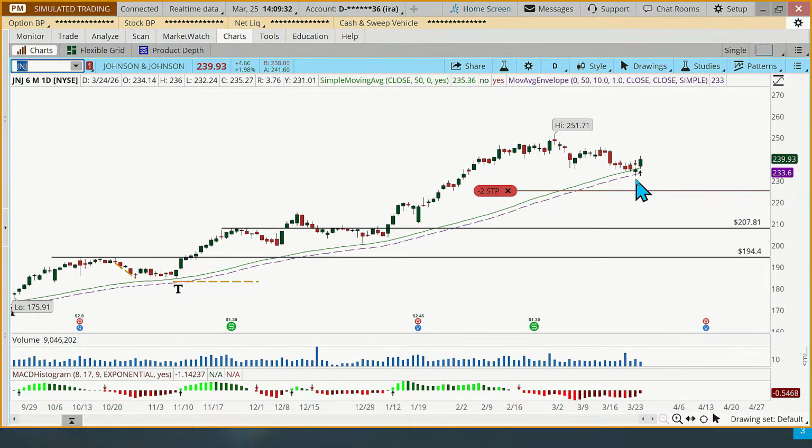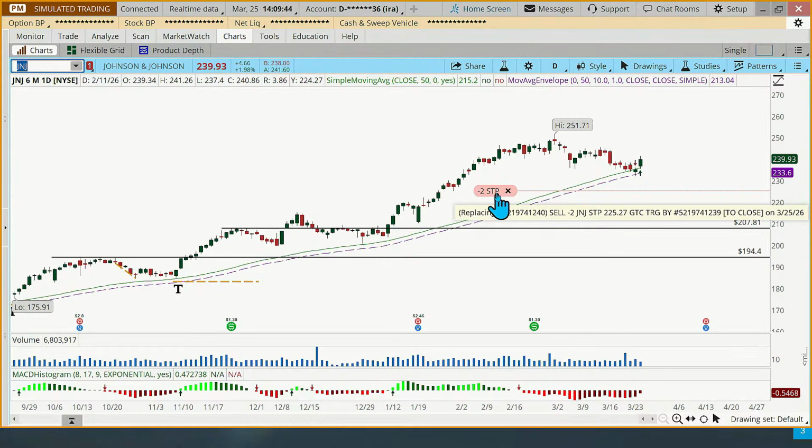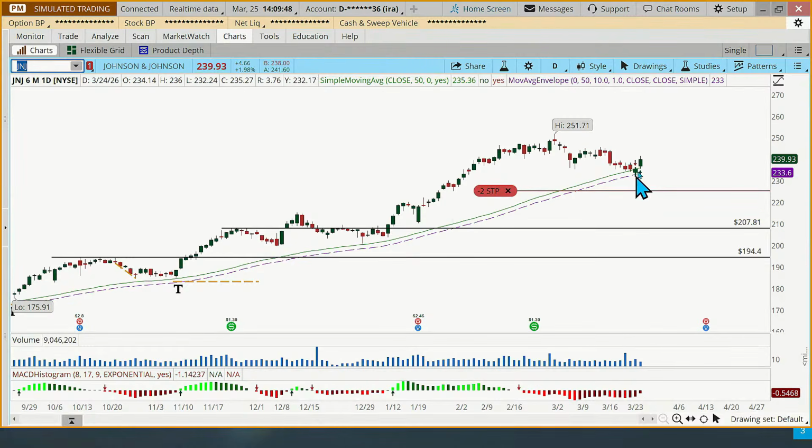The low price yesterday was 234. The support areas that I see are actually above that low, so that didn't really come into play. And so this stop, we moved up to 225.27 on J&J. Again, this one's fully following that rule. All right, so that's Johnson & Johnson. A couple more to look at real quick.